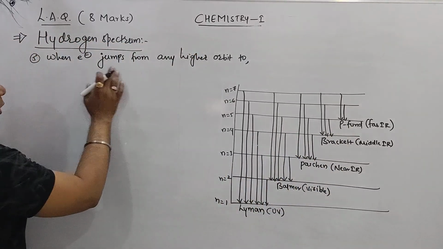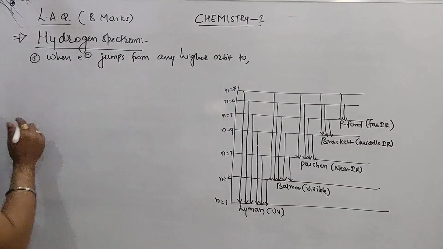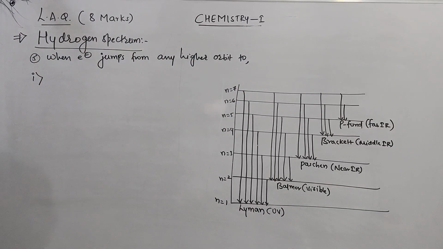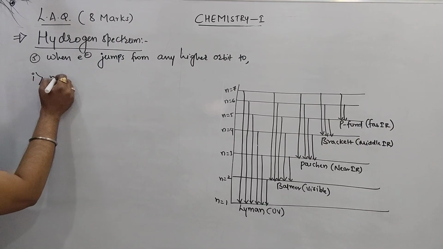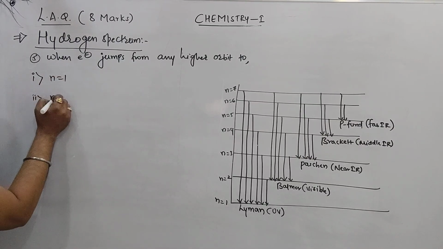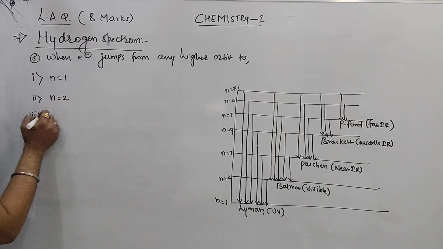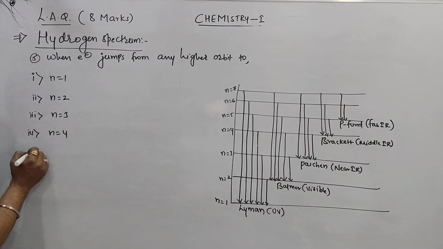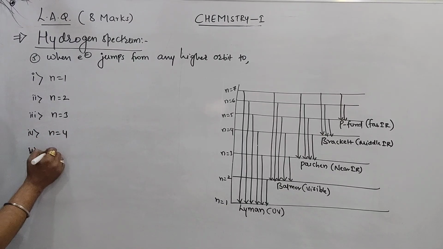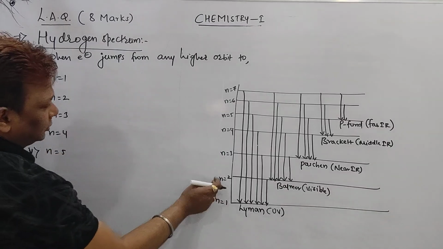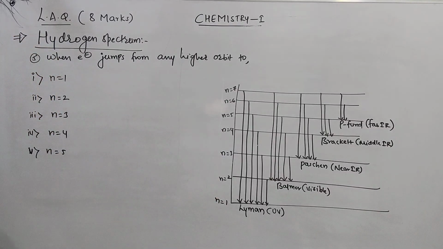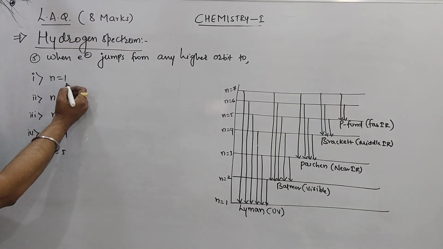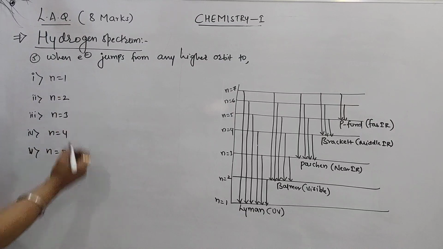That only. When electron jumps from any higher orbit to, let us say, I'll write the subheading as a 1. Beta, it is coming back from any higher orbit to n equal to 1. Beta, n equal to 2. Sir, n equal to 3. Sir, n equal to 4. Point number 5, n equal to 5. How, beta? 1, 2, 3, 4, 5. Now, as electron jumps from any higher orbit to n equal to 1, what to say, beta? It produces spectral line in which region?